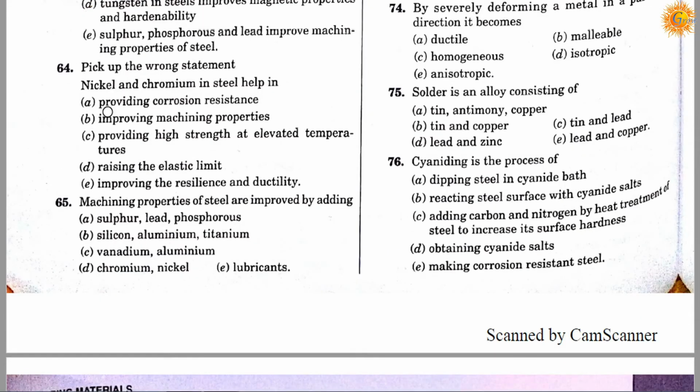Question number 64. Pick up the wrong statement. Nickel and chromium in steel help in: option A, providing corrosion resistance; option B, improving machining properties; option C, providing high strength at elevated temperatures; option D, raising the elastic limit; option E, improving the resilience and ductility. So B, pick up the wrong statement. Nickel and chromium in the steel help in improving machining properties. So this is the completely wrong statement.